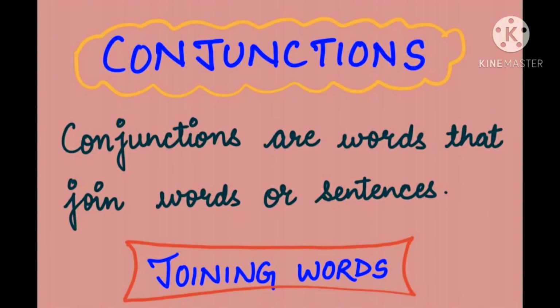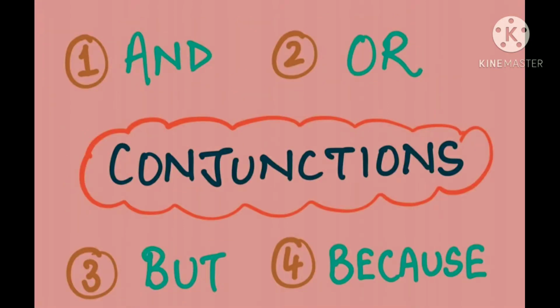Now, what are conjunctions? Conjunctions are words that join words or sentences. So, my dear students, this is a word that is used to join words or sentences, or even we can say conjunctions are joining words. These are linking words. In this video, we are going to learn about 4 conjunctions. So the very first is and, second is or, third is but, and fourth is because.